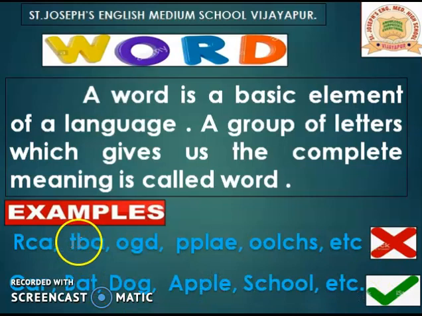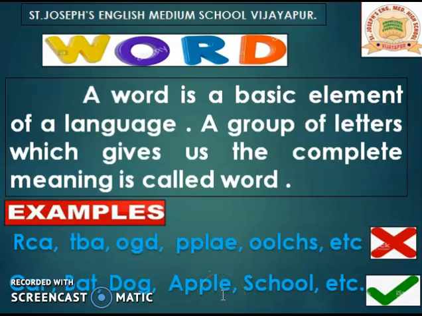TBA is a wrong word. BAT, bat, has a complete meaning. OGD is wrong. DOG, dog, is an animal. PPLAE is wrong.